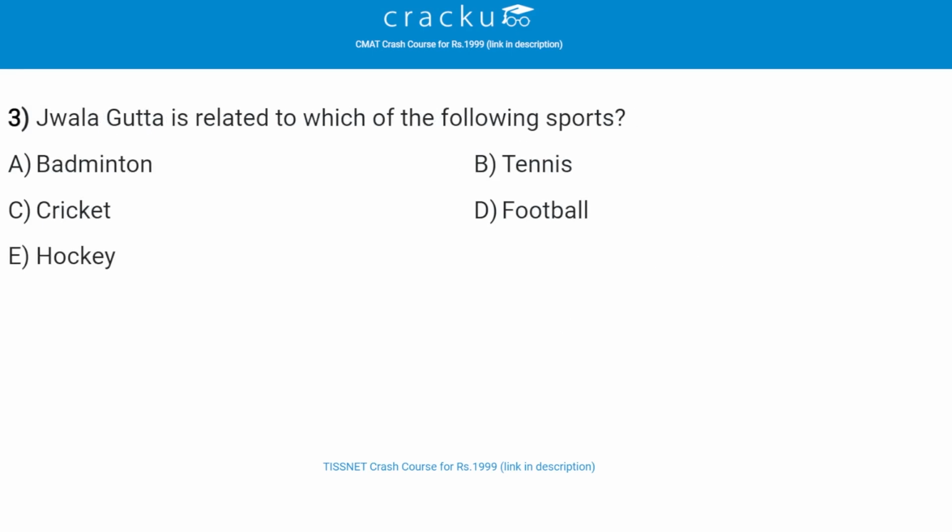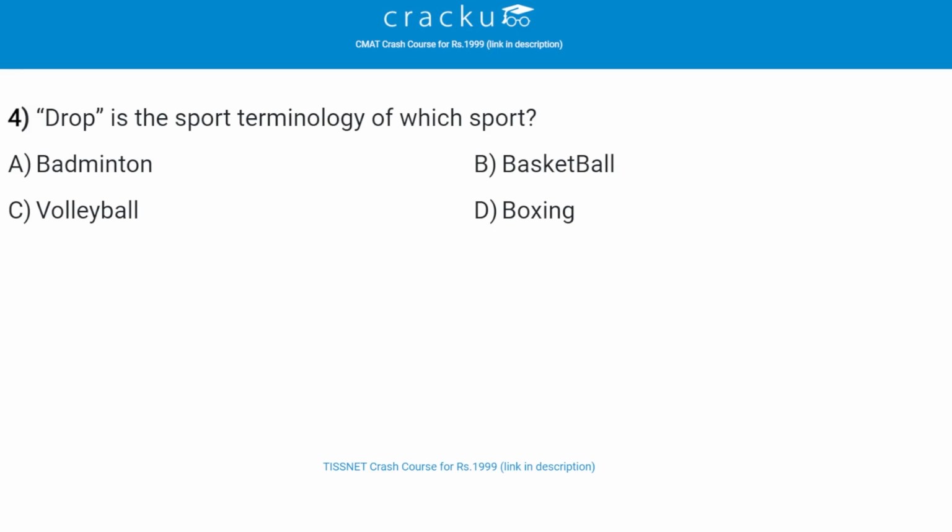Next, Jwala Gutta is related to which of the following sports? The correct answer is badminton, that is option A. Jwala Gutta is an Indian professional badminton player. Beginning in the late 1990s, she represented India at international events in both mixed and women's doubles. She has a total of 316 match wins in both the disciplines. Next is the sport terminology of which sport? The correct answer is badminton, that is option A.